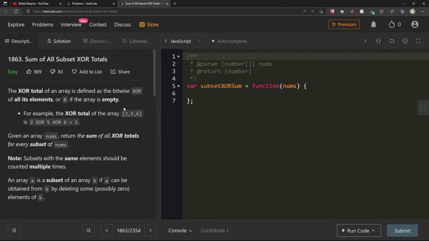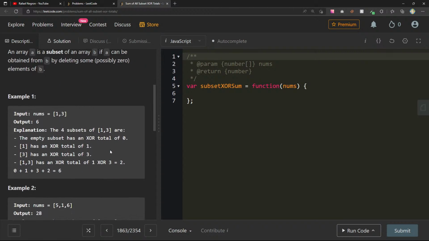Okay, so the XOR total of an array is defined as the bitwise XOR of all its elements, or 0 if the array is empty. For example, the XOR total of the array [2, 5, 6] is 2 XOR 5 XOR 6. Given an array nums, return the sum of all XOR totals for every subset of nums. An array A is a subset of an array B if A can be obtained from B by deleting some, or possibly however many, elements.